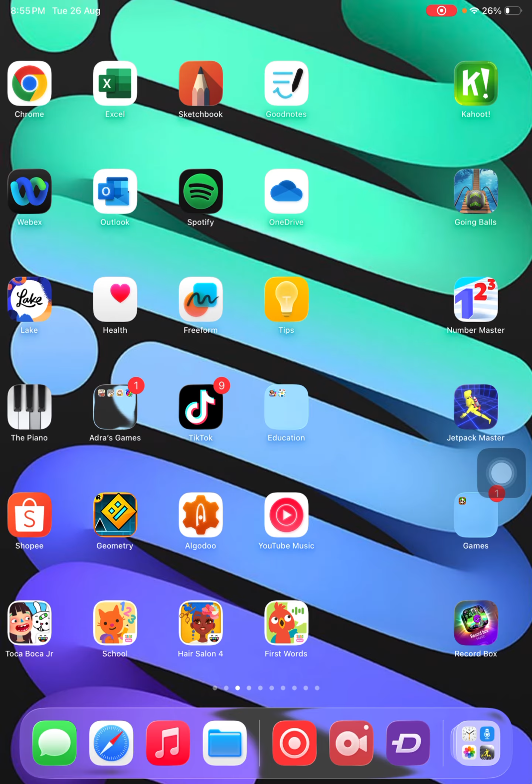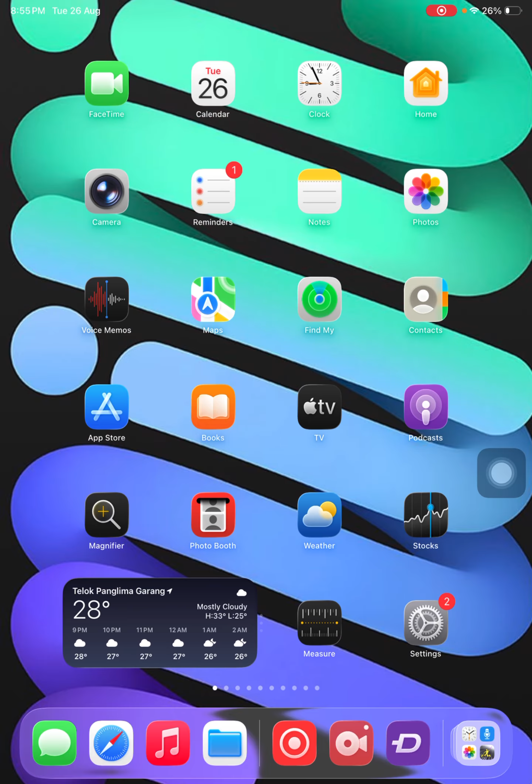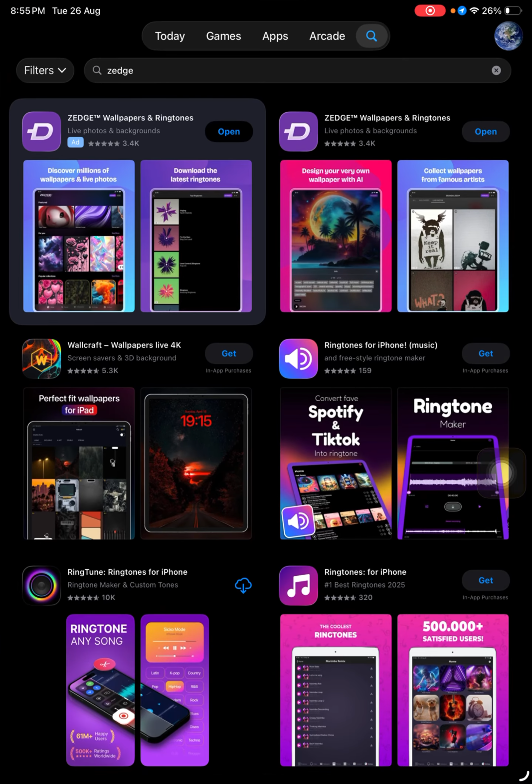So first of all, you need to go to the App Store and download Zedge, which I already downloaded here. You can do that by just searching for Zedge in the App Store and downloading it. It's also available in Google Play for Android.